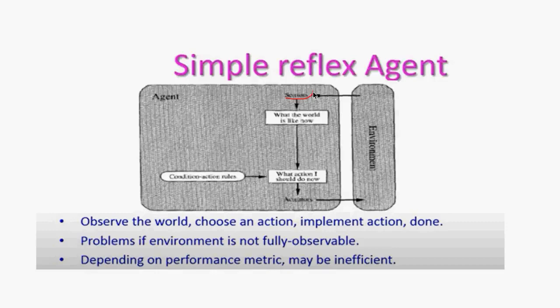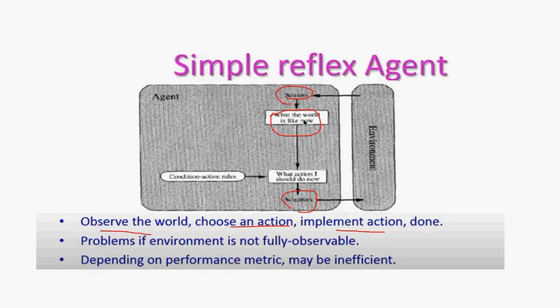I told you, right, the agent has something called sensors and actuators. These sensors are going to observe the information from the environment, and according to that environment, it's going to give some responses and take actions. And according to those rules, it's going to reflect the actions, right? So it observes the world, chooses the action, and implements the action, and that's it. It's simple enough. So that is how it is going to work.